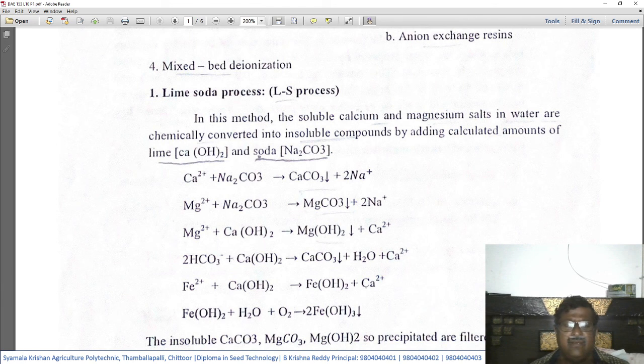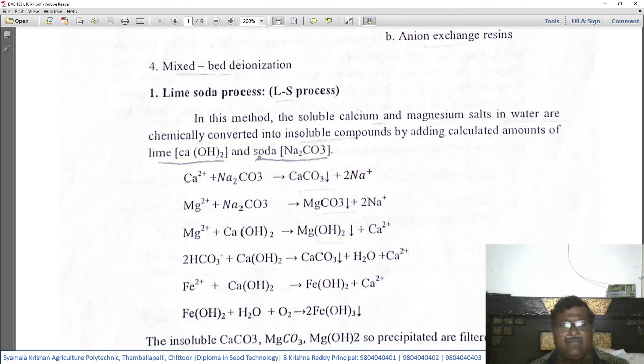Finally, when the hardness is caused by bicarbonates, in which case bicarbonate ions, 2HCO3, are present in the hard water, they react with calcium hydroxide, that is lime, forming calcium carbonate, once again a precipitate, and water, and two calcium ions are released.